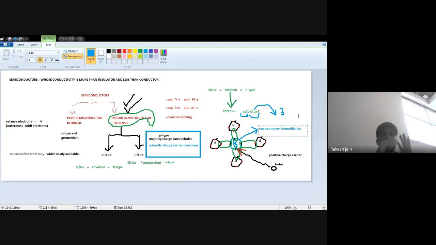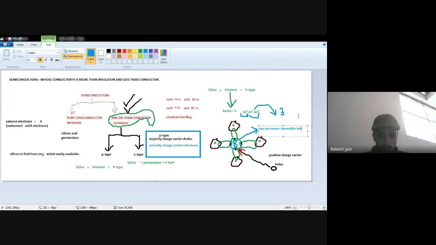Now see. In any material of the periodic table, in the nucleus, the number of protons is equal to the number of electrons, so net positivity is equal to net negativity.